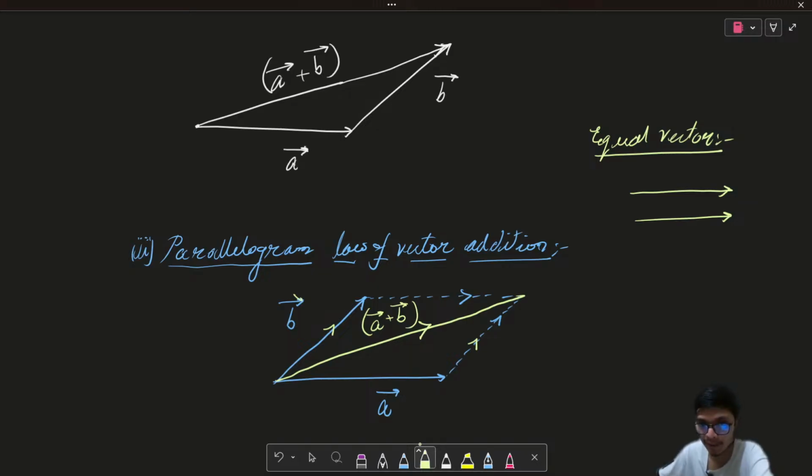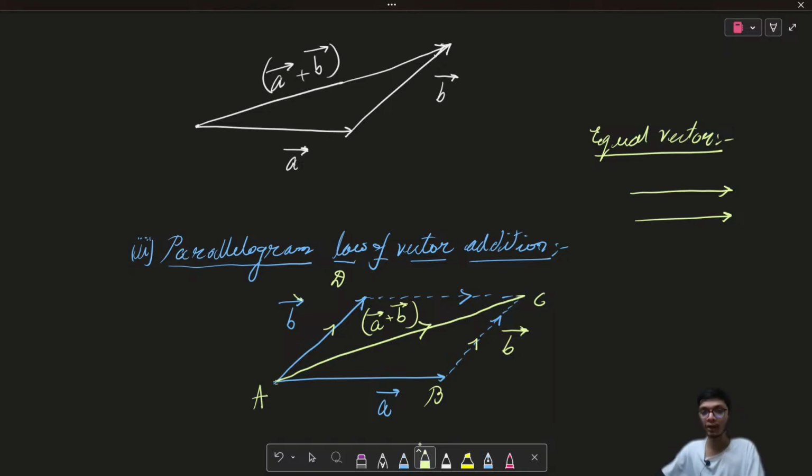So over here, let me name this parallelogram A, B, C, and D. In this case, my AD vector and BC vector are going to be the same. So this is also B vector, right? Now in the triangle ABC, if I apply the triangle law of vector addition, A vector plus B vector is definitely going to give me the A plus B vector, which is nothing but the AC vector, right? So this denotes the diagonal of the parallelogram.